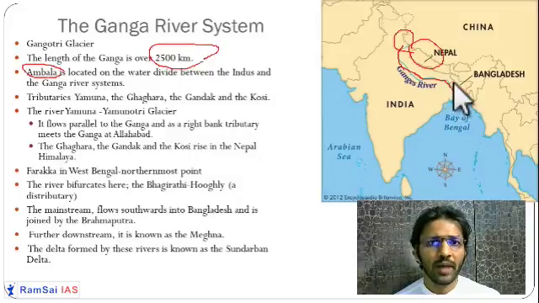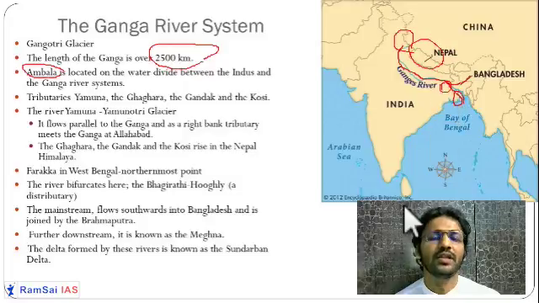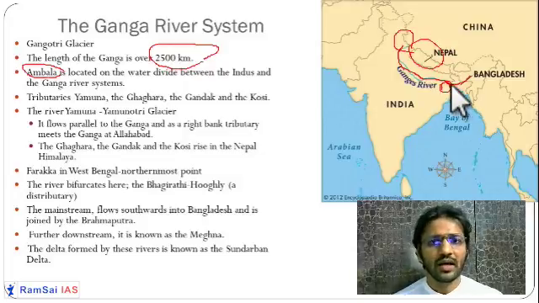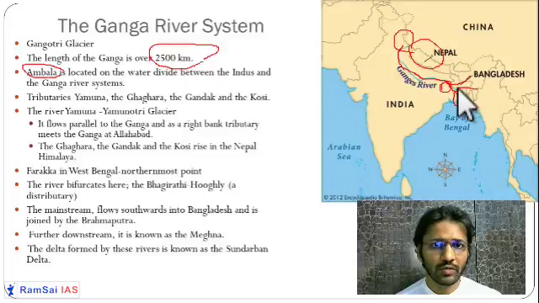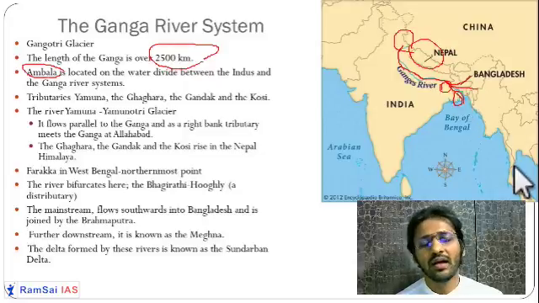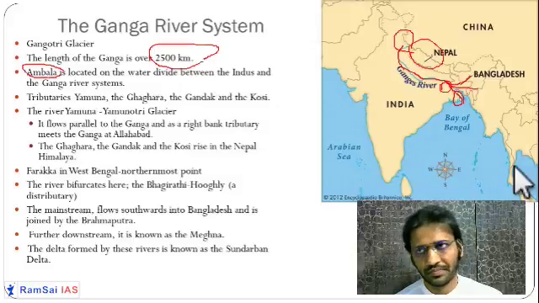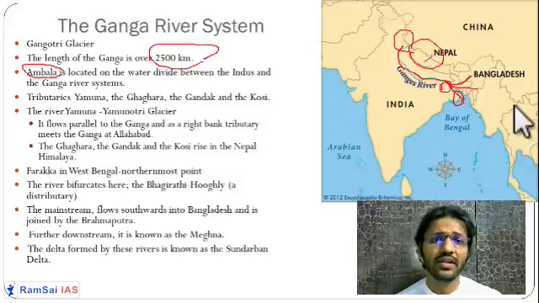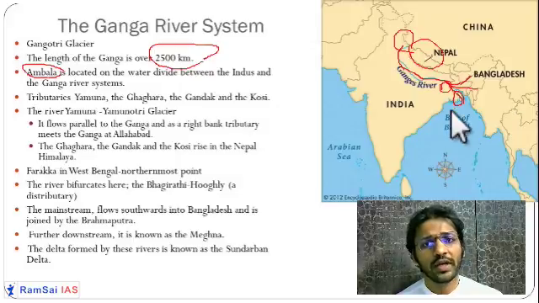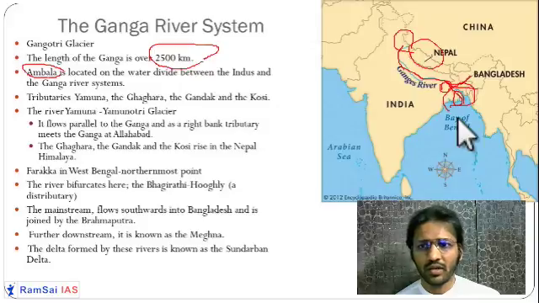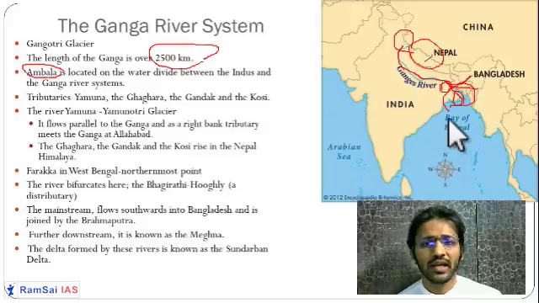When it is entering Bangladesh, it is meeting with the Brahmaputra river, and downside in Bangladesh it is also known as the Jamuna. There is also one more river coming from the northeast called the Meghna. So Ganga, Brahmaputra, and Meghna, three rivers, are meeting with each other. Then it is forming a huge delta, which is called the Sundarban Delta. This Sundarban Delta is very, very important.